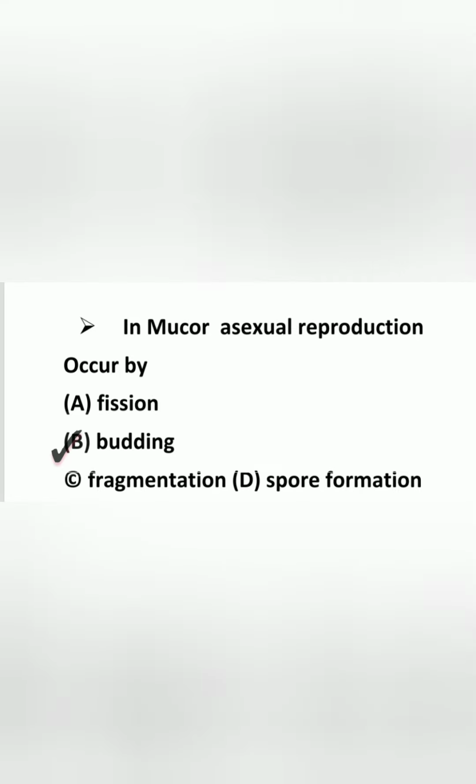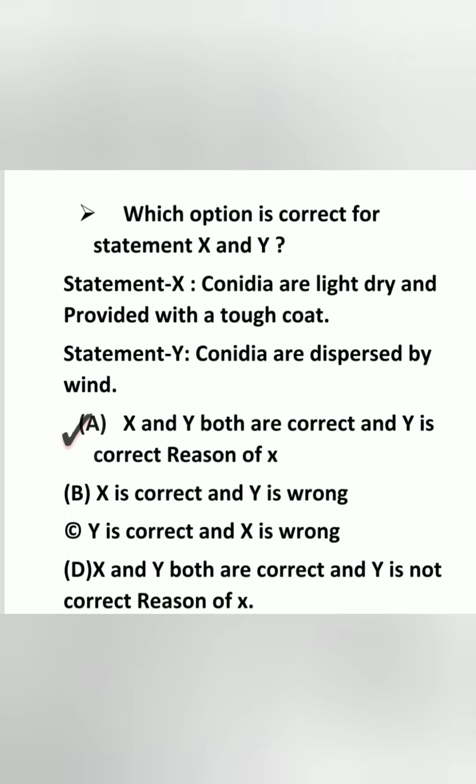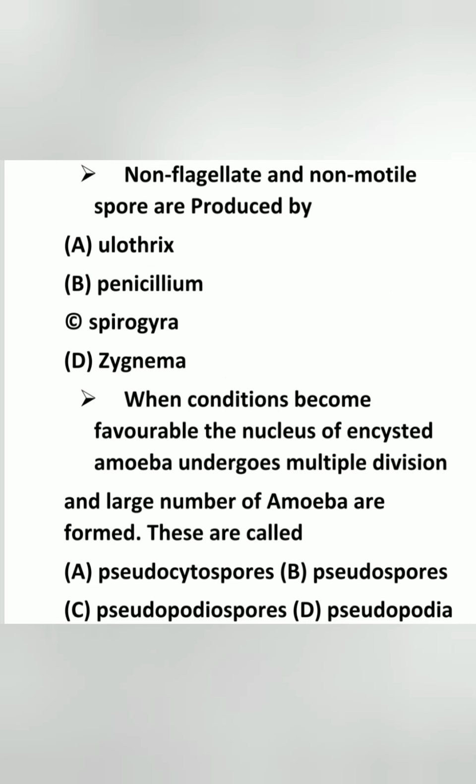Next, in Mucor, asexual reproduction occurs by... option B, budding. Which option is correct for statements X and Y? Statement X, conidia are light, dry and provided with a tough coat. Y, conidia are dispersed by wind. So here answer is A. X and Y both are correct and Y is the correct reason of X.